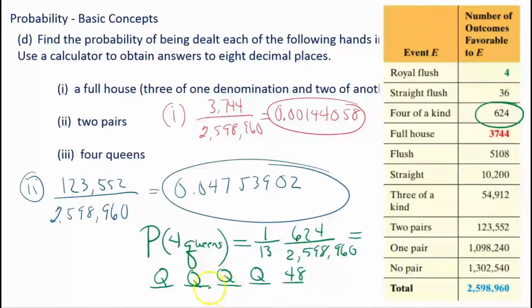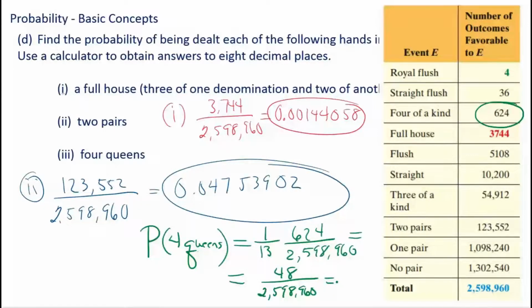And so the way I thought about the problem, instead of 1 over 13 times 624 over our big old number, I thought about it as there's 48 different hands that have 4 queens divided by 2,598,960. Okay, well, turns out 13 goes into 624 48 times. So this is the same calculation, but just two different ways of thinking about it. The way the book thought about it was the first way I showed you. The way I thought about it was, hey, there's 48 different hands because you use up 4 queens, but there's 48 other cards that 5th card could be.